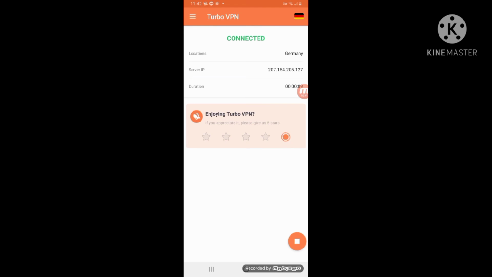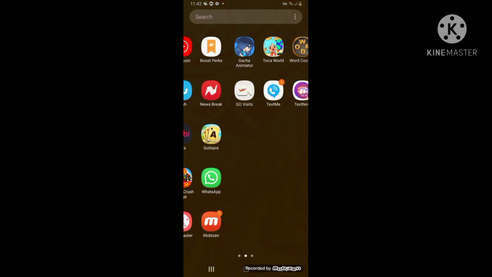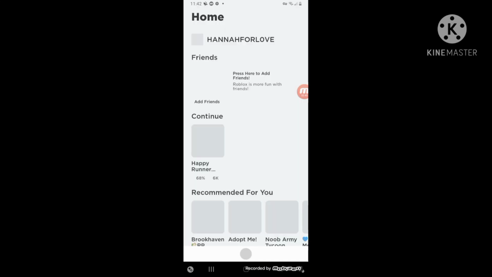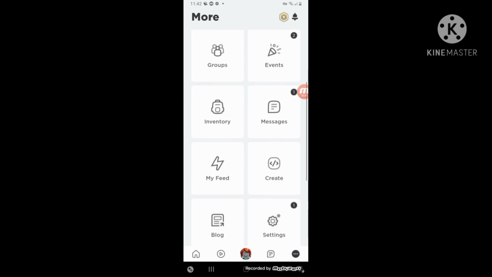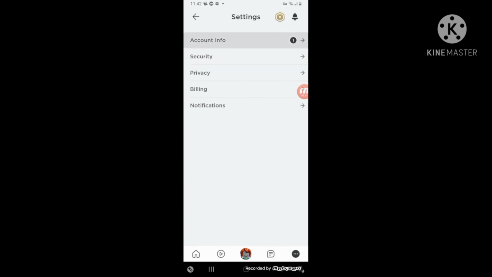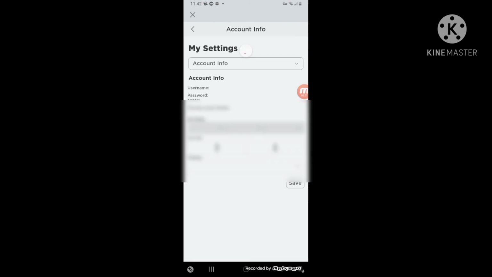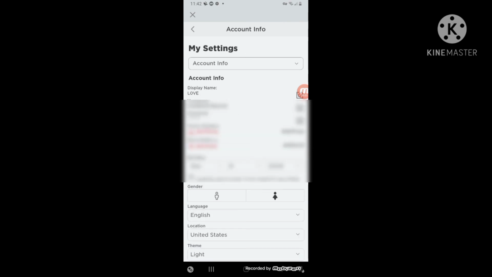So then you wanna go to Roblox. Go back to Roblox. Then you wanna go to your settings, and go to your account info. Then your display name is going to pop up. And then look, your display name is here.